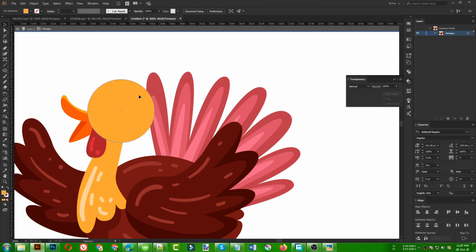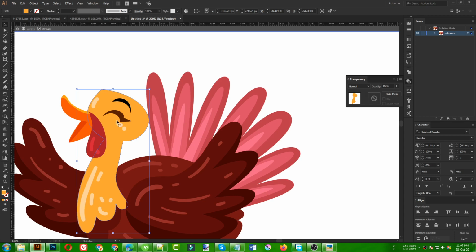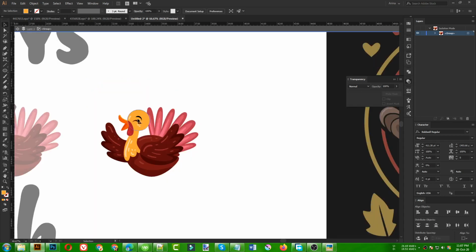Okay, so now for this one I need to cut this, and as you can see there are some eyes and cheek details here, and these lips also, so I can simply erase this one too. I want to place my circle behind those elements, so I need to select this shape here. You can see these are on top of that shape, so if I select this shape I can press Ctrl F. It will paste in front of that shape but behind these groups, so that is good for me.